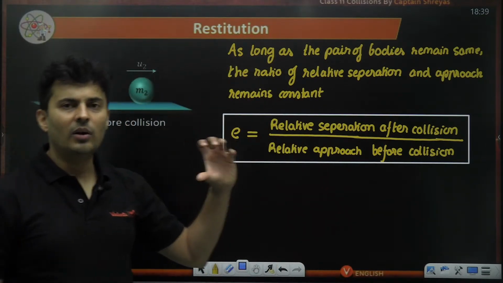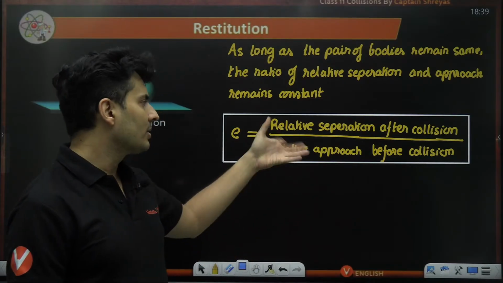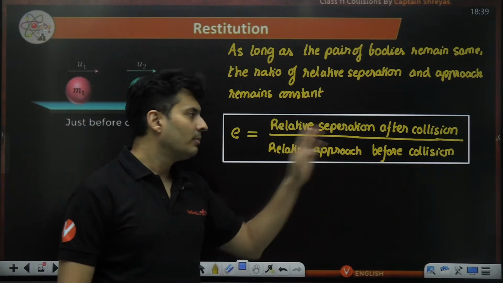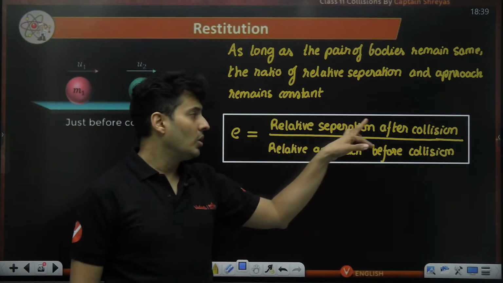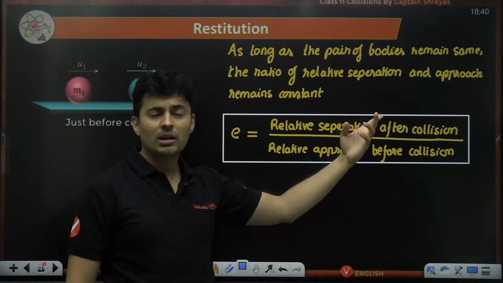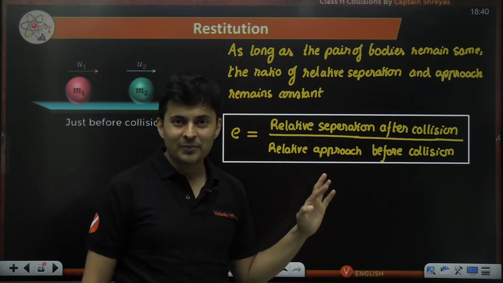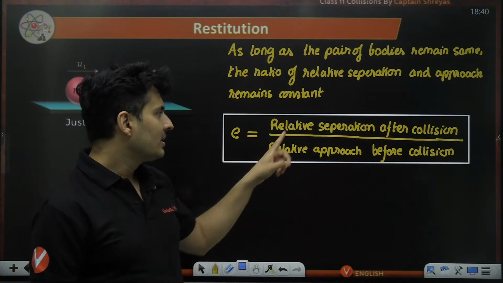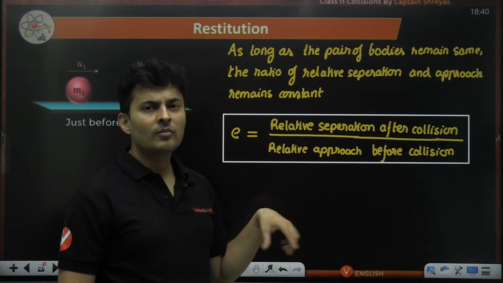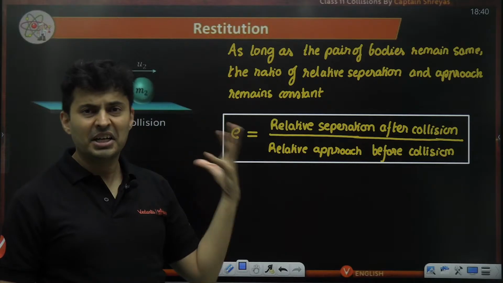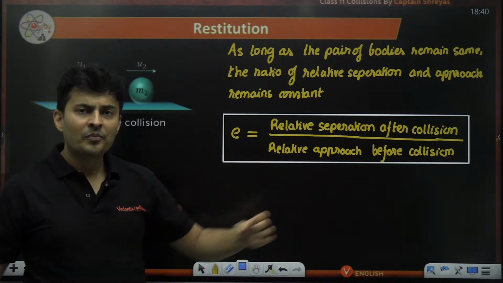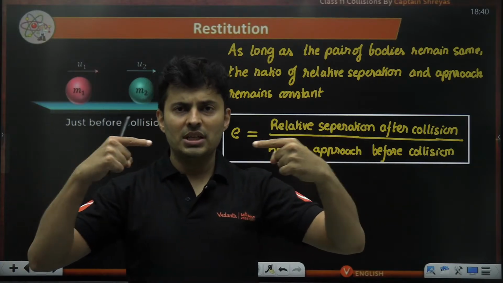For a pair of given bodies, e is the relative speed of separation after the collision upon the relative speed of approach before the collision. So do not mess up this ratio. Do not put the afterwards one below and the before one on the numerator. Be very careful about that. Separation is in the numerator. Approach is in the denominator. How do you remember it? Sir, I will get confused in the exam. I might put this on the top, this below. Think about it. Whenever two bodies collide, they are approaching each other.